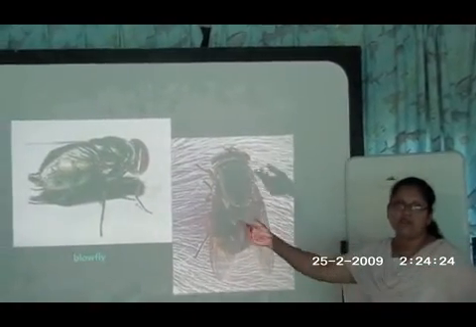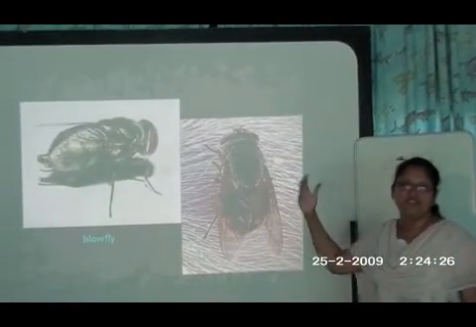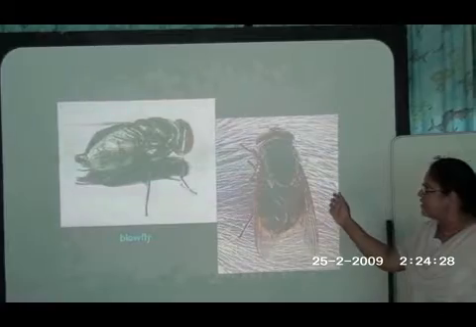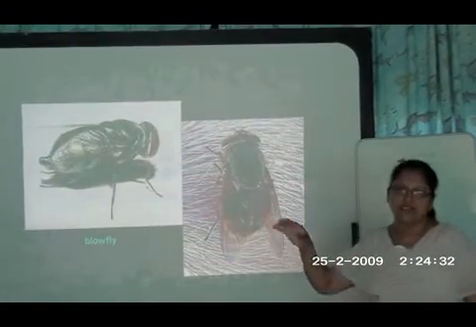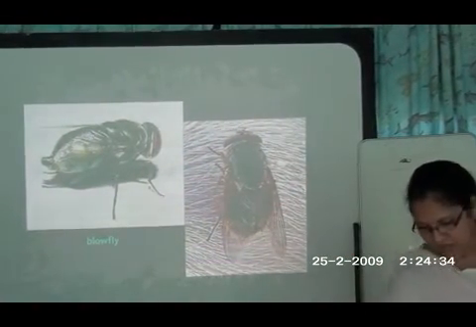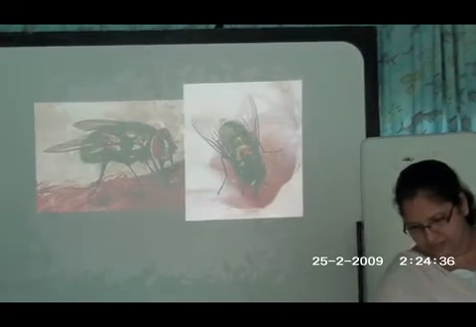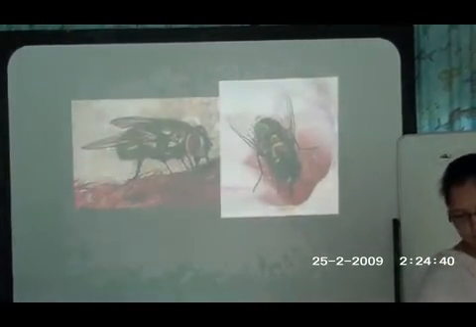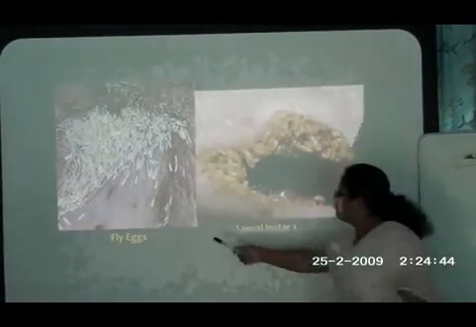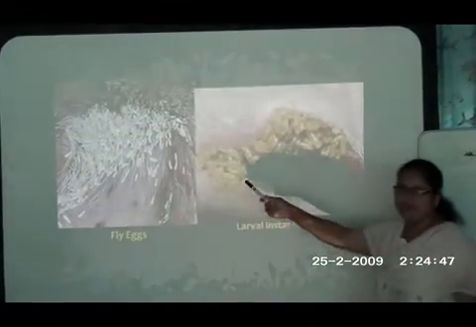There are different types of blowflies, known as blue bottles or green bottles, which are larger than the normal housefly, and they arrive on the dead body as soon as death occurs. Here are some pictures. These are the blue bottles and these are the green bottles. And this picture shows fly eggs attached to the hair of a mammal.